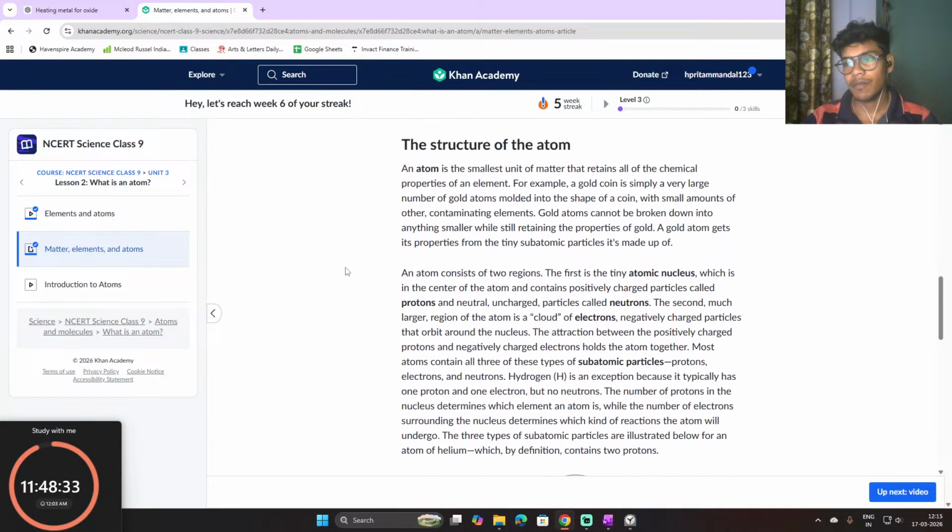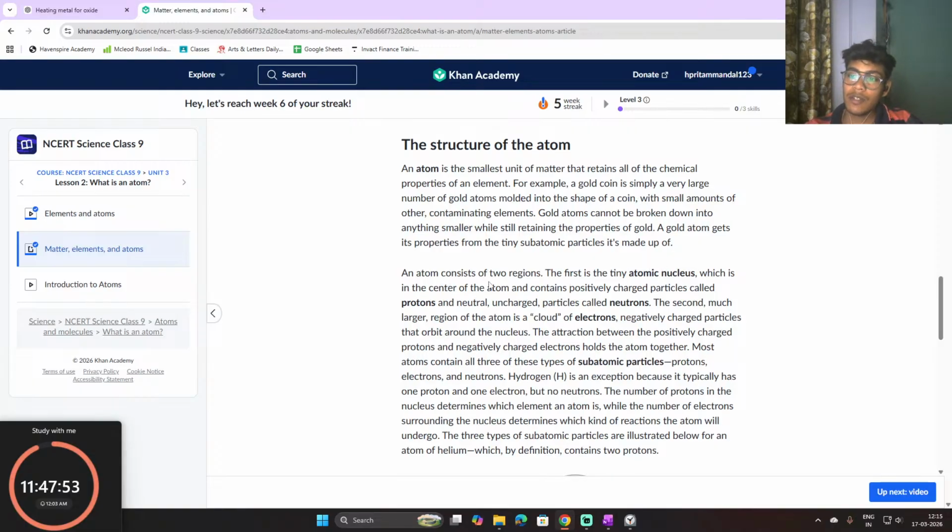So, the structure of an atom. An atom is the smallest unit of matter that retains all of the chemical properties of an element. For example, a gold coin is simply a very large number of gold atoms molded into the shape of a coin, with small amounts of other contaminating elements. Gold atoms cannot be broken down into anything smaller while still retaining the properties of gold. A gold atom gets its properties from the tiny subatomic particles it is made up of.